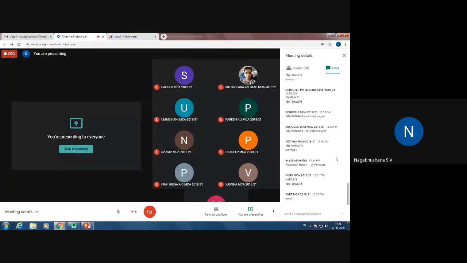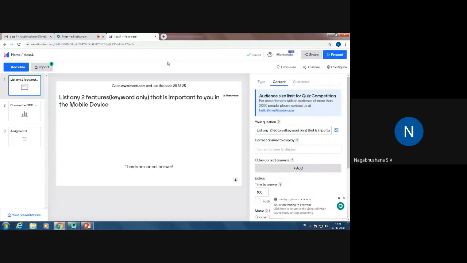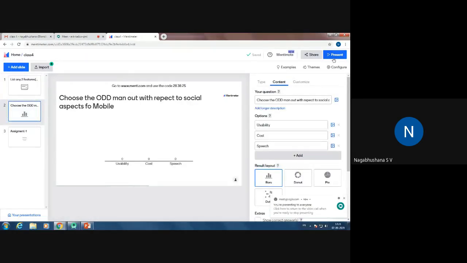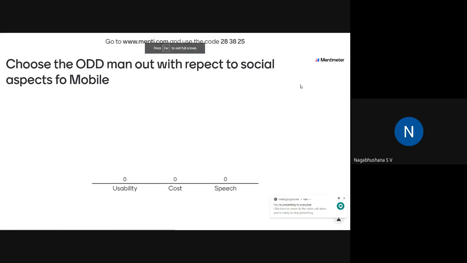Okay. Go to menti.com, and I want you to answer this question. Choose the odd man out with respect to social aspects of mobile.